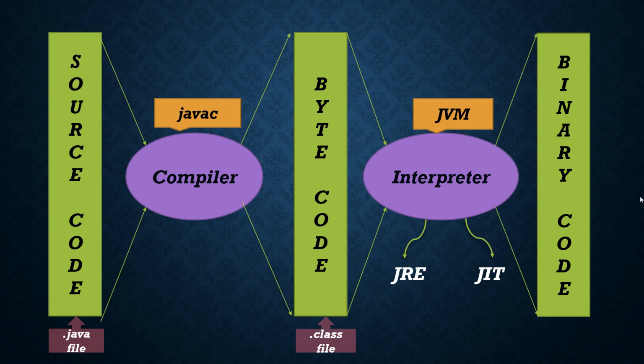But here we can see only the source code and what the machine gives as output, only those two. We cannot see all the internal process. So javac, the compiler, always takes the source code as input and gives the bytecode as output. And the JVM, which is the interpreter in Java, takes bytecode as input and gives binary code as output. This is in a low level language which contains only zeros and ones, but each and every instruction you have written in the source code will be passed to the machine in the form of low level language.